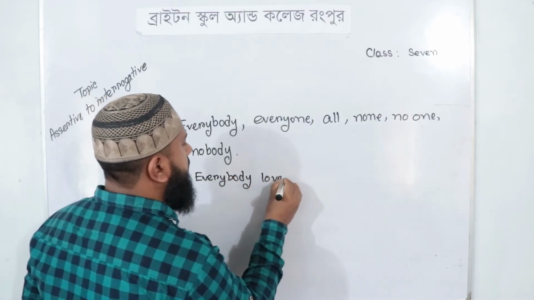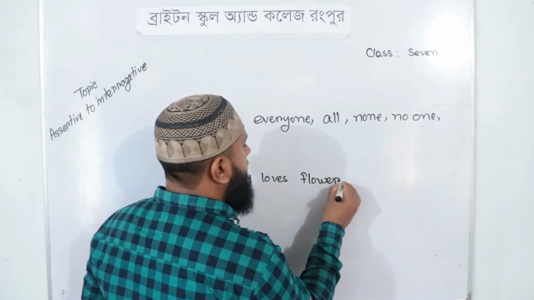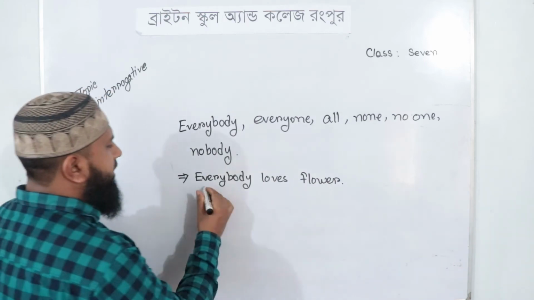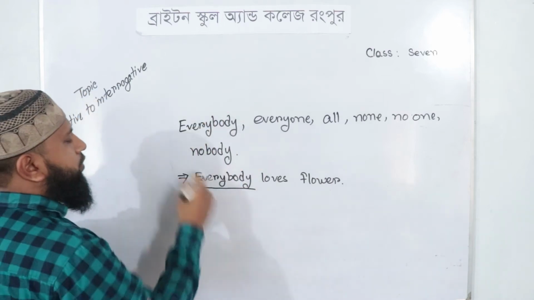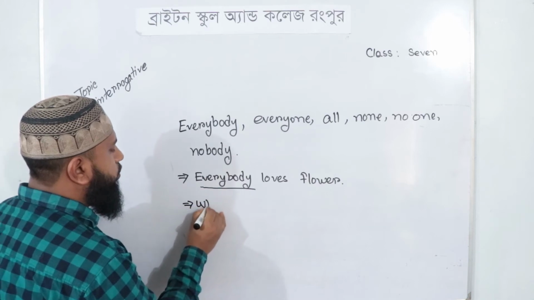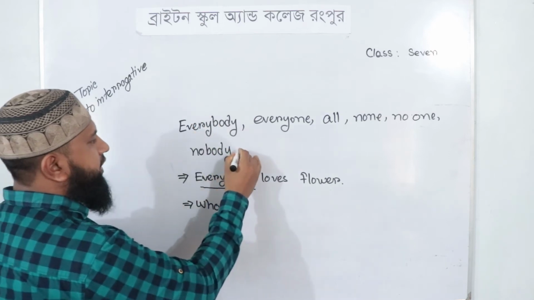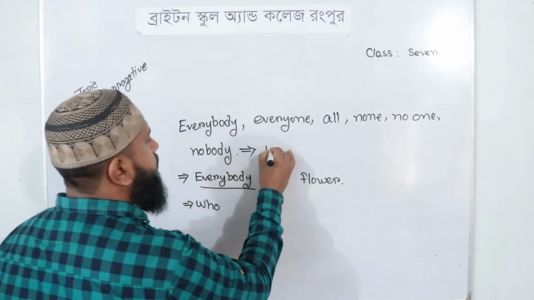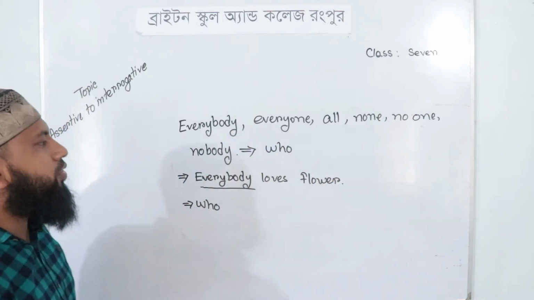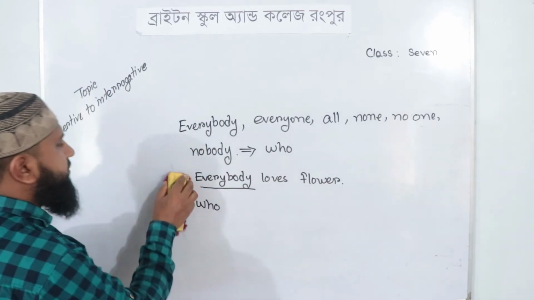Everybody loves flower. Then there is everybody. So what should we take? We have to take who instead of everybody. Everybody, everyone, all, none, no one, nobody will convert into who. So we have taken who in the sentence.